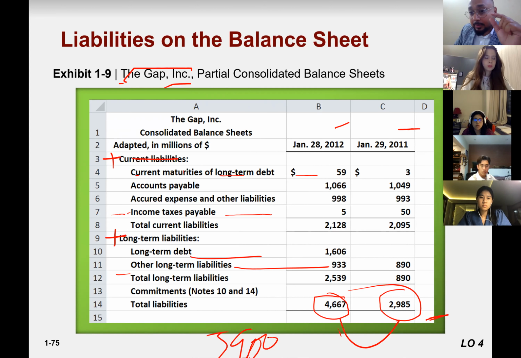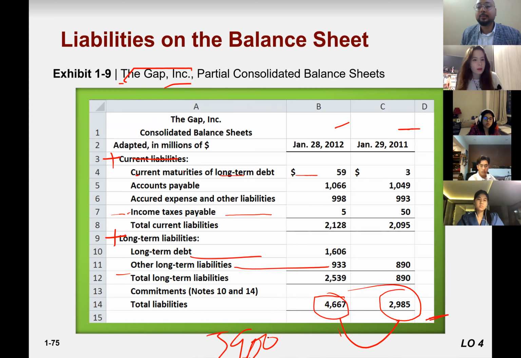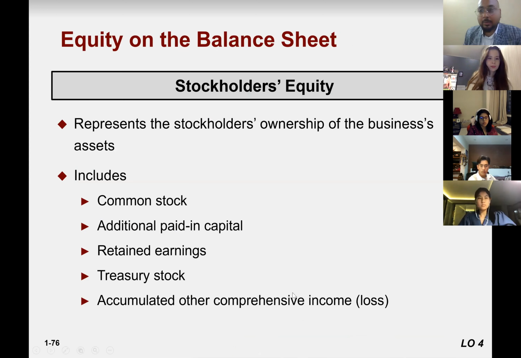So remember, whenever the question says it is good or bad, you need to see the parameters. Good or bad based on what? From its past, from its competitors' point of view, or from the industry point of view. Right? Good. Now, stockholders' equity or owner's equity, which represents the ownership of the business.